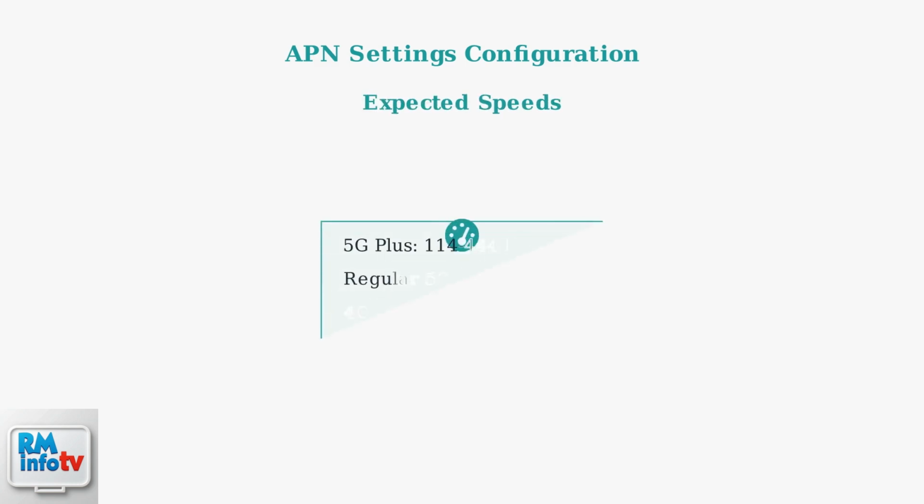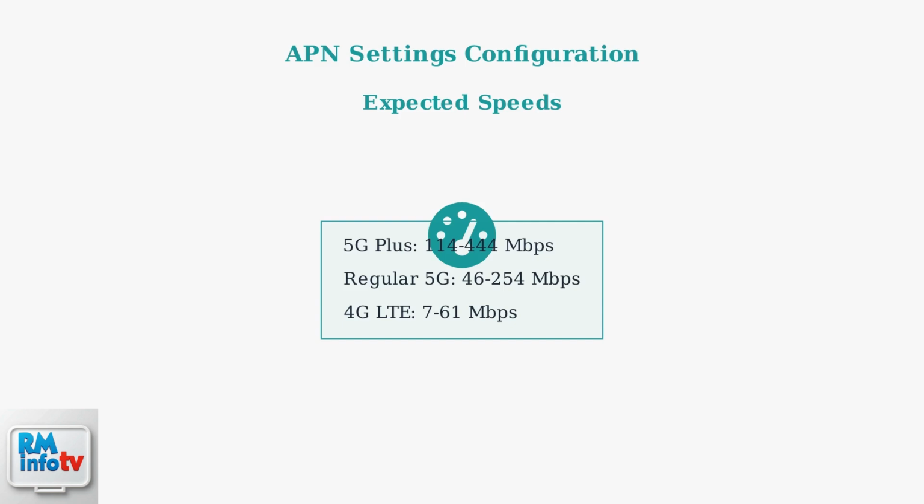Finally, here are the expected speed ranges for Cricket Wireless. 5G Plus delivers 114 to 444 megabits per second. Regular 5G provides 46 to 254 megabits per second, and 4G LTE offers 7 to 61 megabits per second.